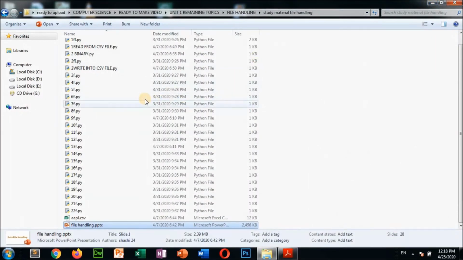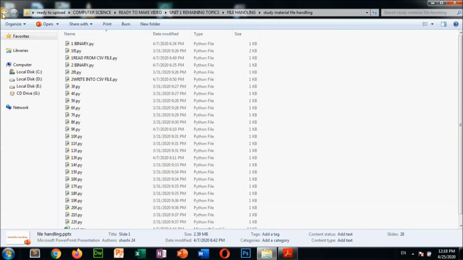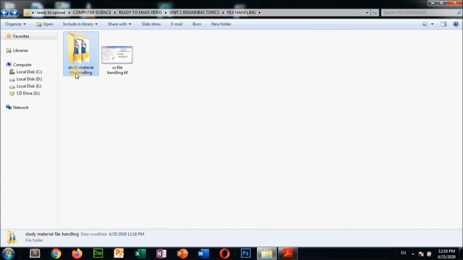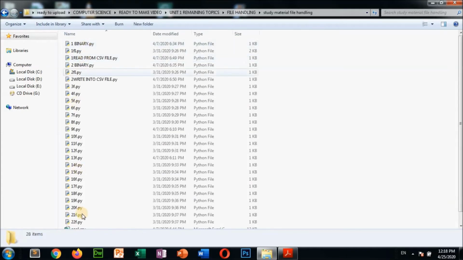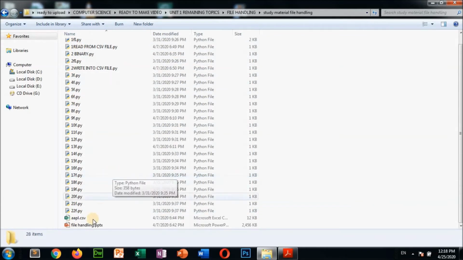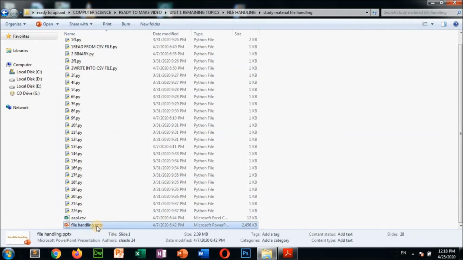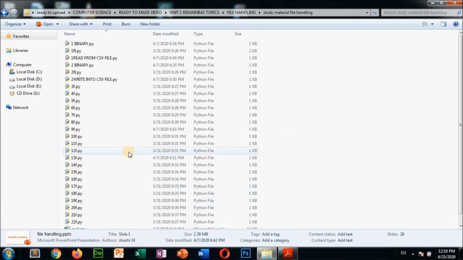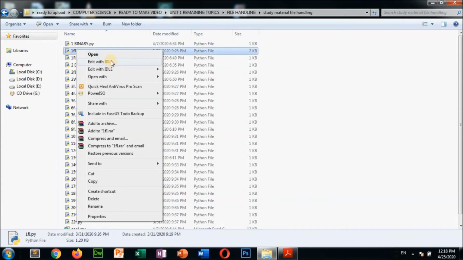See, minimize. Now see this study material for file handling. This is one zip folder. By converting it into a zip folder I will send you this folder by mail, so you can practice these file programs, and this PPT is already there, so you can see this PPT also that we have discussed now. So one file, I'm going to read this file now.